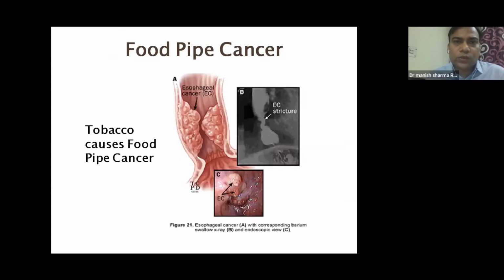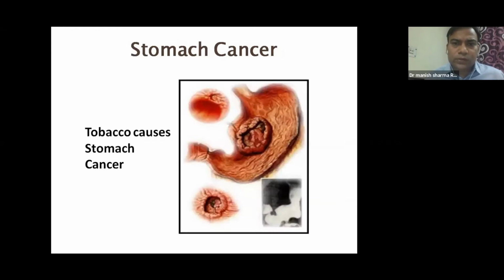When a patient smokes, basically the smoke goes from the mouth, then to the lungs. It also goes to the windpipe, it goes to the food pipe, and then it goes to the stomach, and hence the whole of the oral cavity, then the food pipe, then the windpipe, then the stomach is exposed to these cancerous agents, and hence everywhere it can cause cancer. So it can cause stomach cancer as well. So these are basically aerodigestive tract cancers, which are caused by smoked tobacco.